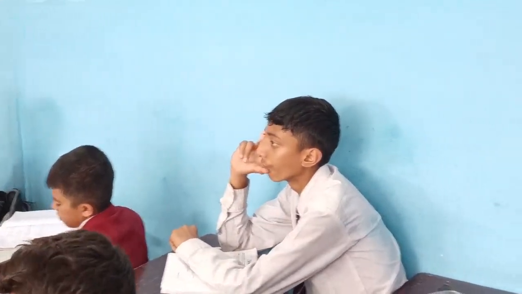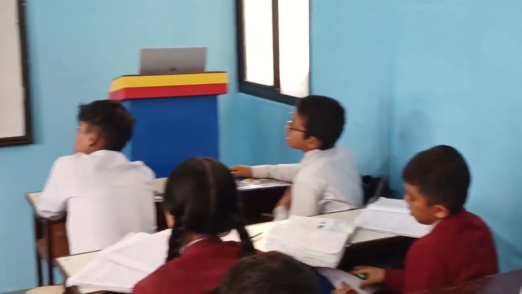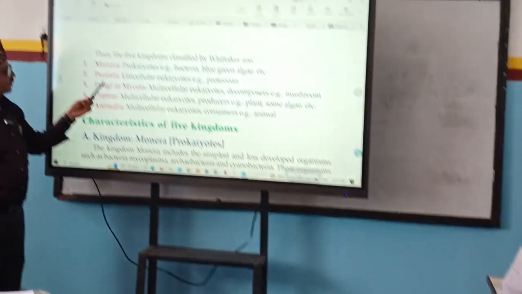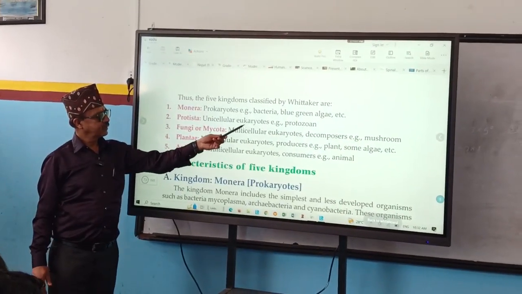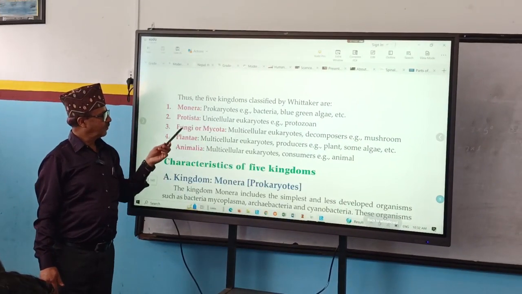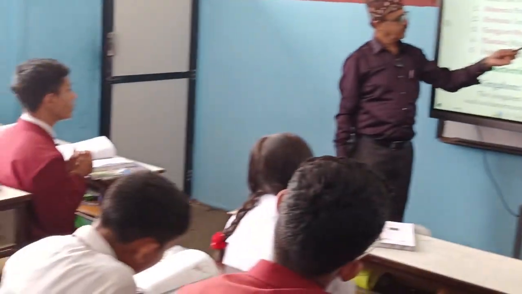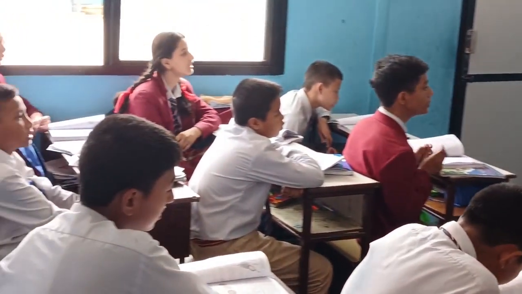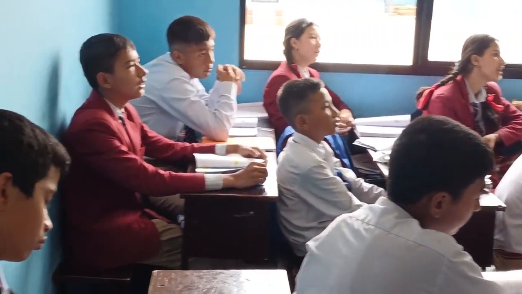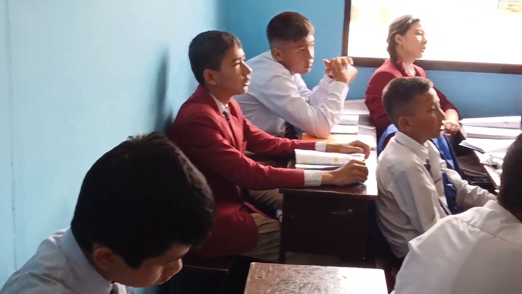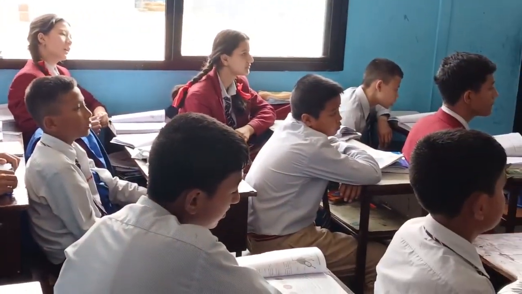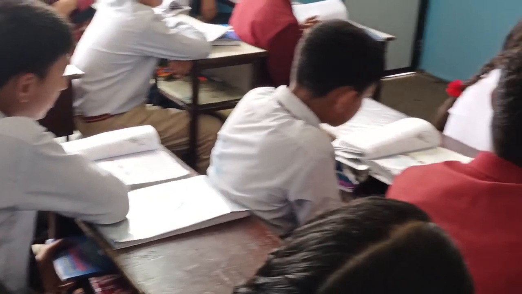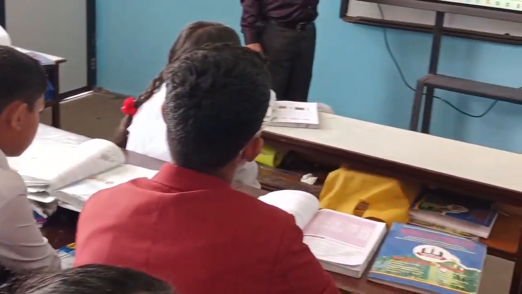What is given here? Monera, prokaryotes, protista, fungi, plantae, animalia. Multicellular animals, consumers, example animals.